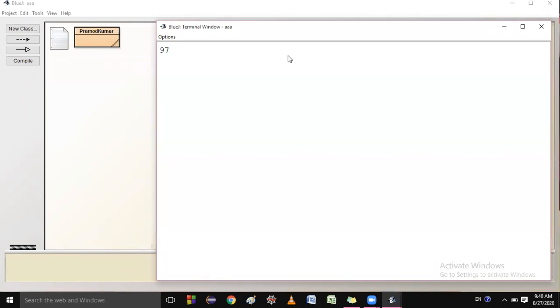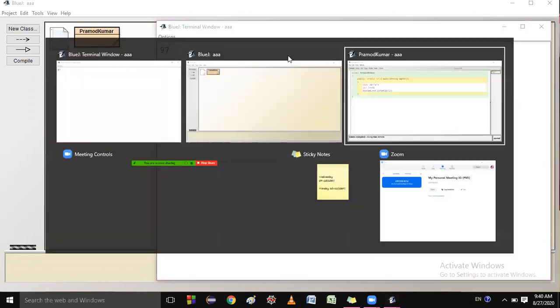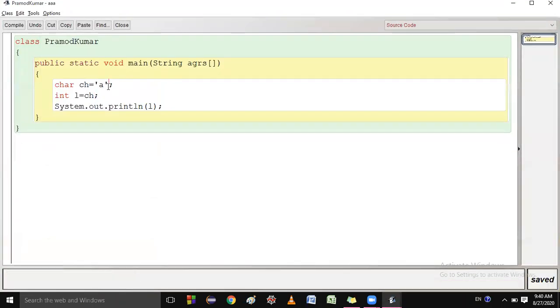Because I told you that the ASCII code of capital A to capital Z is 65 to 90, small a to small z is 97 to 122, and digits 0 to 9 are 48 to 57. I have written small a, and it has 97. So we are converting this character to integer, so it prints 97.